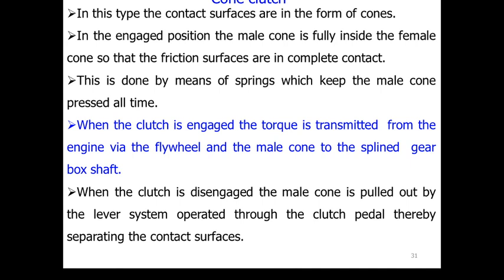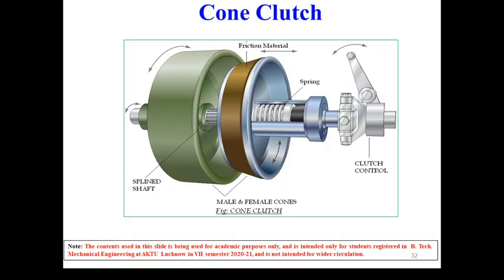So about the cone clutch, we have seen that principally it's similar in working to that of the single plate clutch and multiple plate clutch. Only the constructional details are different. This can be visualized from here. We have friction material over the male clutch, and this is the female part having a spline shaft. These are springs. So the entire mechanism is similar for operation. This friction material engages with this surface, that is the female cone. So this is very simple in operation.